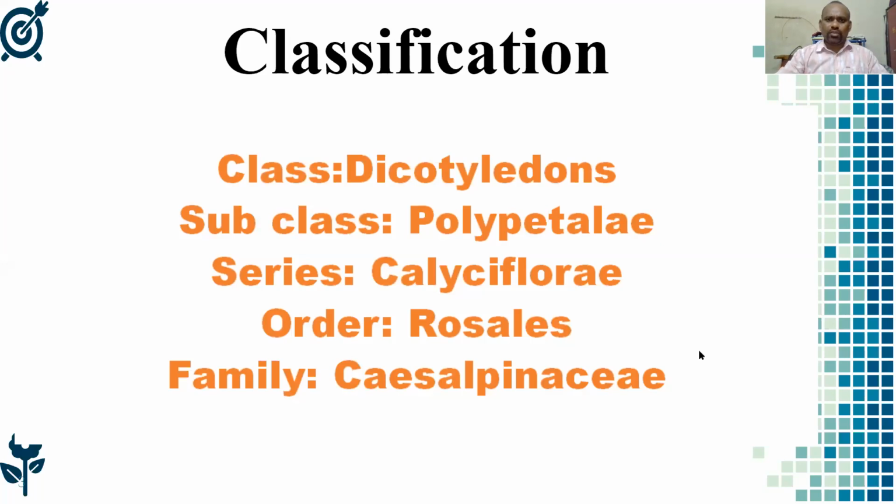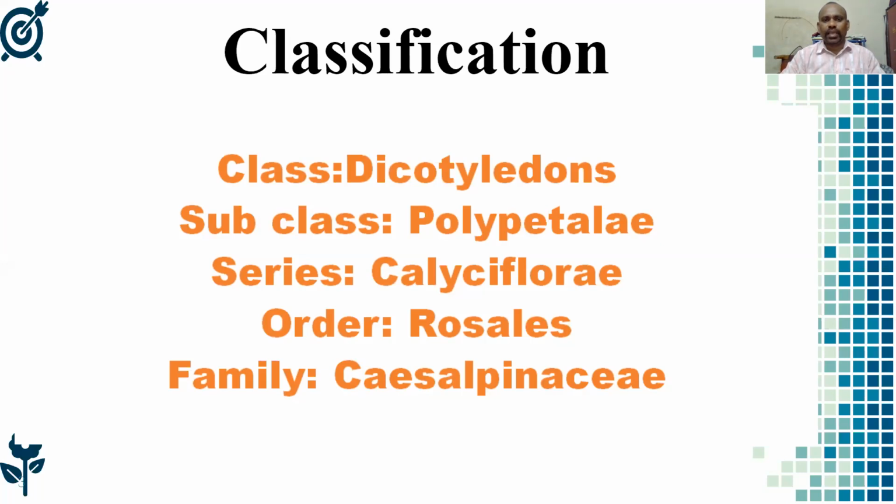So students, here let us observe the classification of the Caesalpiniaceae family. Class is dicotyledons, subclass is Polypetalae, series is Calyciflorae, order Rosales, and family is Caesalpiniaceae. Let me see one by one.